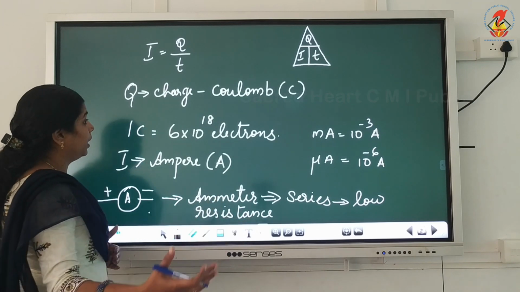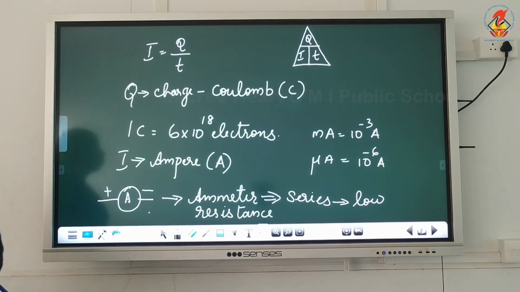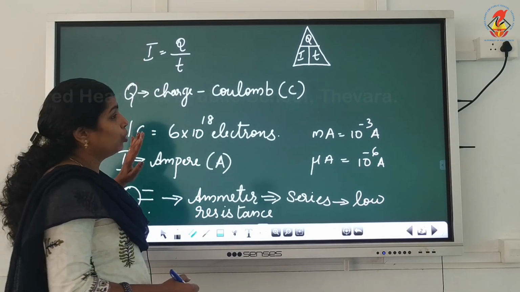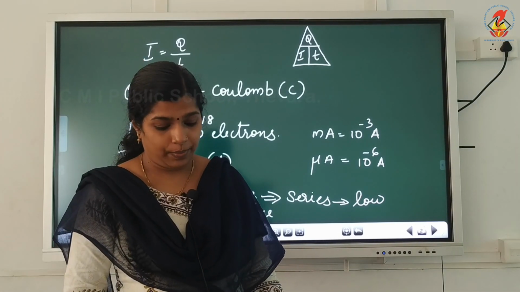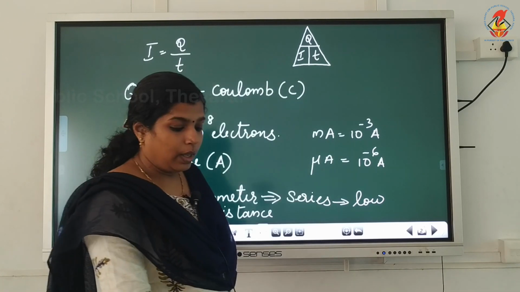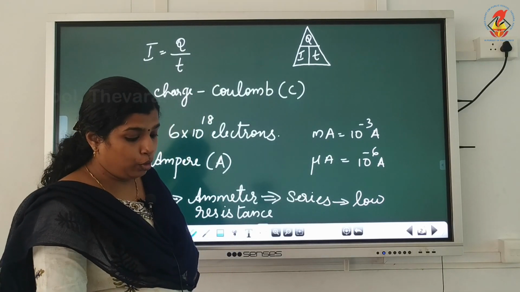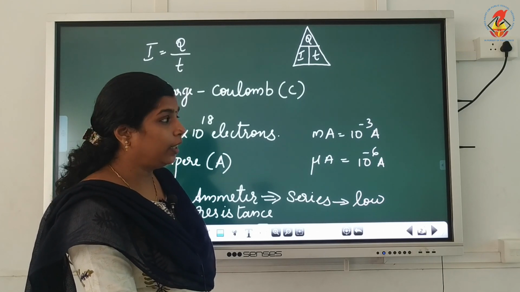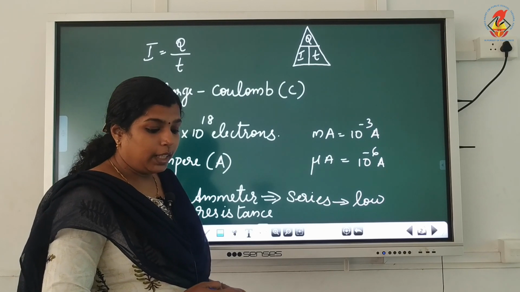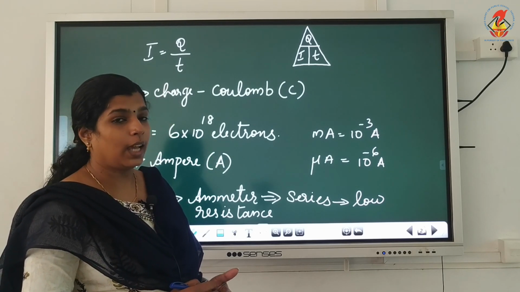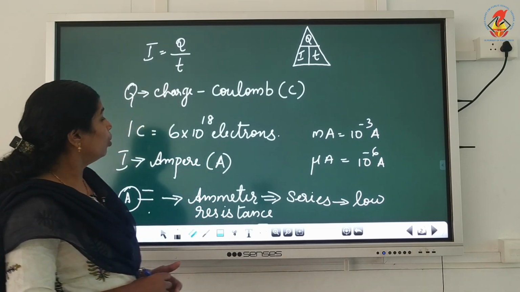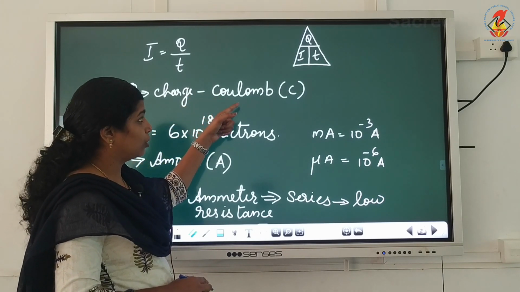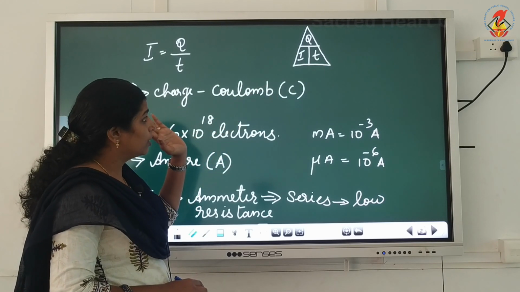It is a flow of negatively charged particles or electrons. So, we have an equation like this: current is equal to Q by T. That is, if a net charge Q flows across any cross section of a conductor in time t, then the current through that cross section is I, then I is equal to Q by T. Q is charge and the SI unit is coulomb, represented by the letter C.